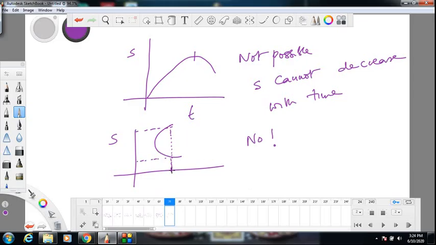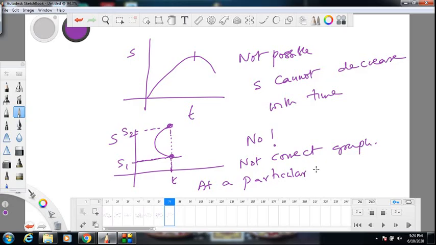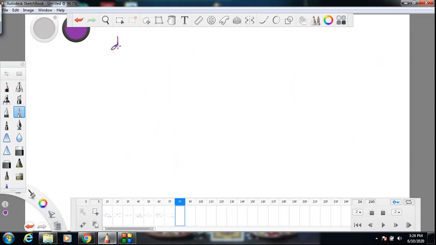But in this graph, at a particular time, there are two values. So this kind of graph is not possible, not a correct graph. The reason is very simple: at a particular time, there cannot be two values for distance traveled.